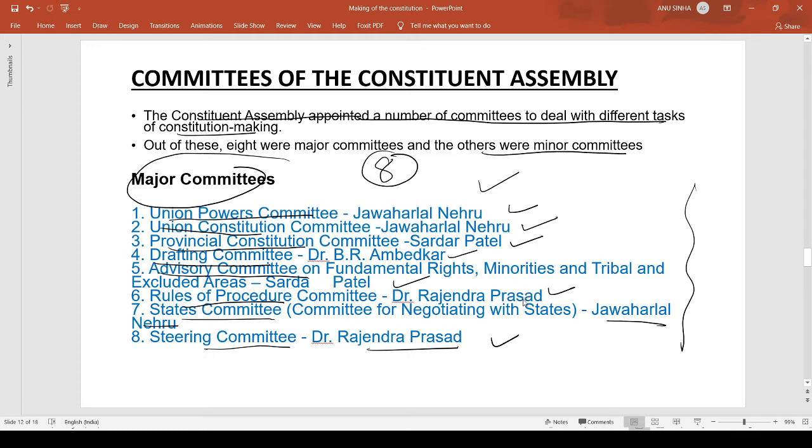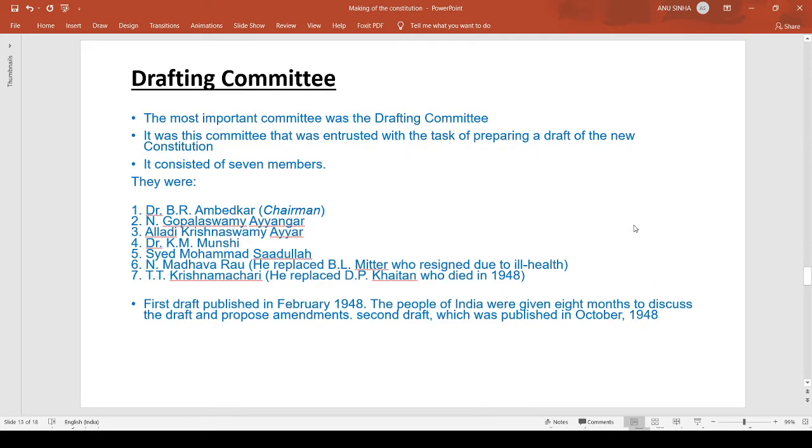Out of these 8 major committees, the most important committee was the Drafting Committee, which was given the task of forming the constitution. There were even minor committees. I will not be talking about that. So in these different committees, these were the chairmen, you can say, who headed the committee, but there were various members also who all collaborated and performed the task.